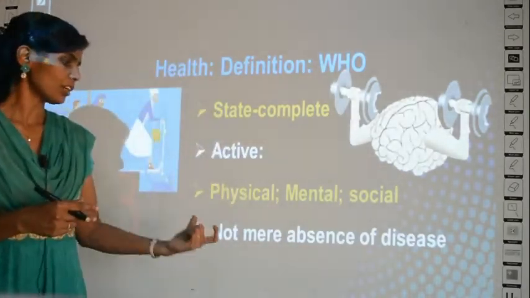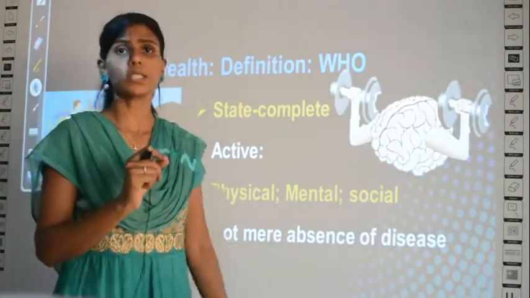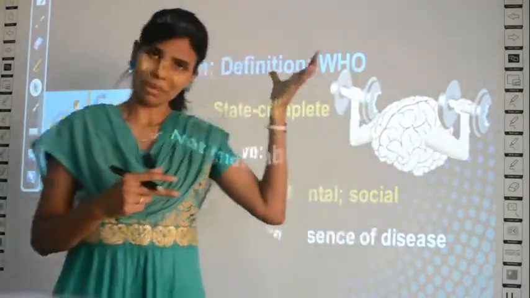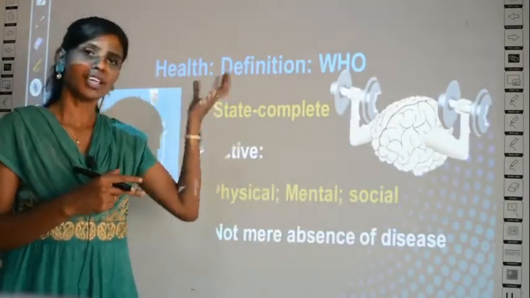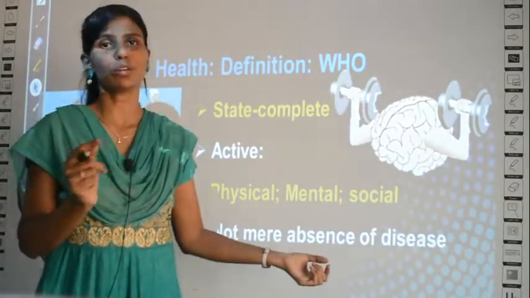And one more thing. Usually we think that if a person has a disease, then his health is not good. Along with these conditions, WHO has added one more sentence: it is not mere absence of disease.